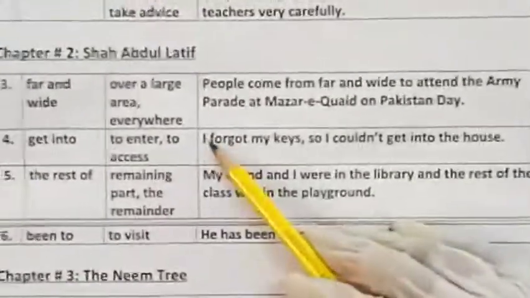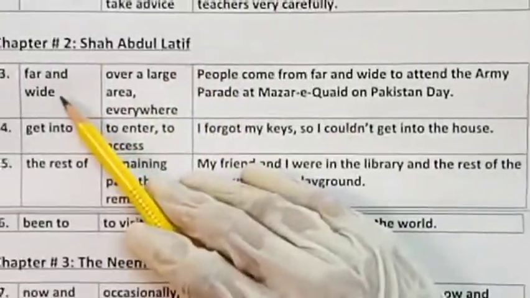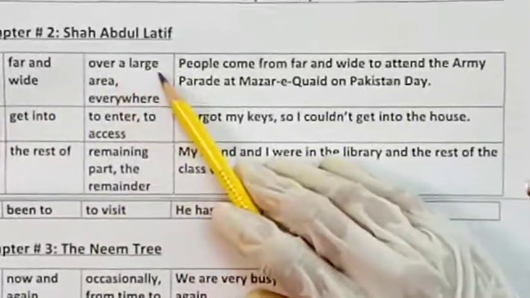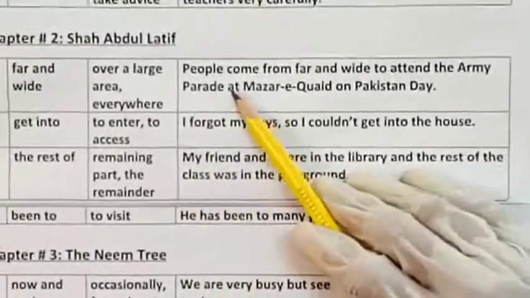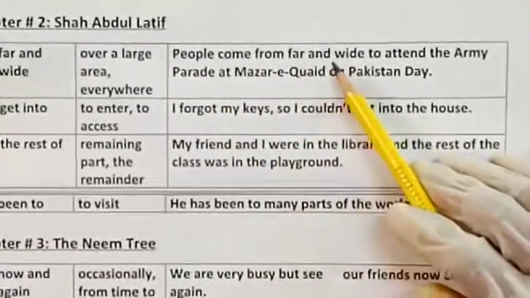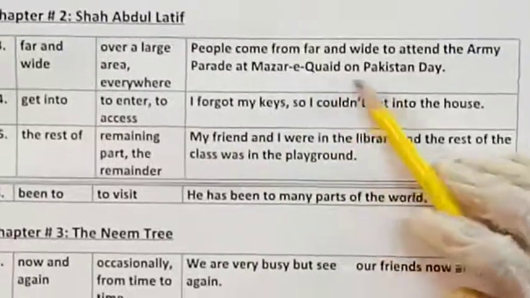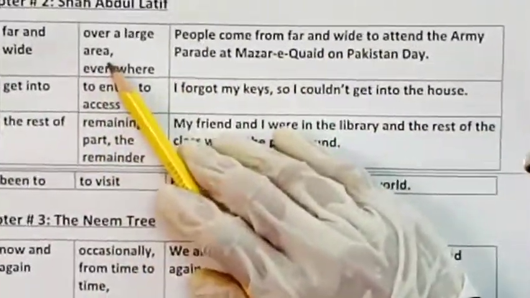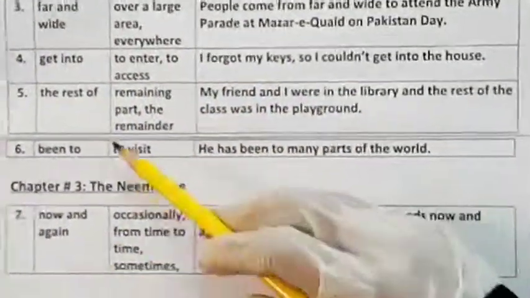So in the next chapter, in the chapter number 2, Shah Abdul Latif, the first phrase is far and wide, and it means over a large area or everywhere. And the sentence is, people come from far and wide to attend the army parade at Mazar-e-Qaid on Pakistan Day. And far and wide Urdu meaning is दूर दराज या एक बड़े रकबे पर, बड़े हिस्से पर.